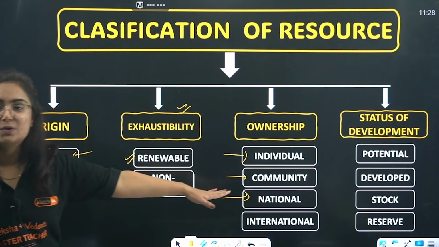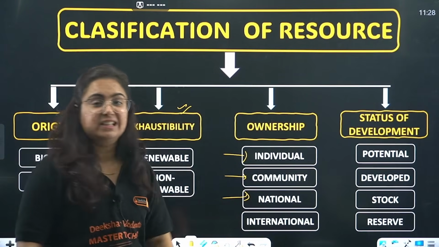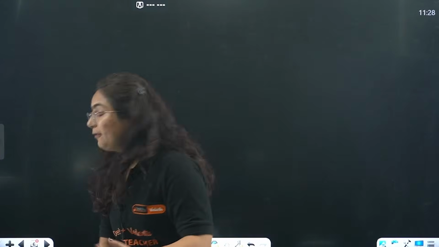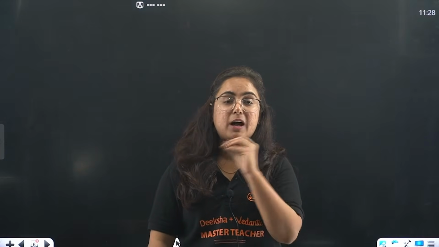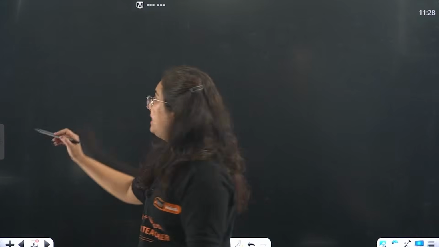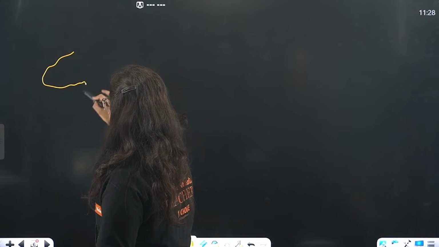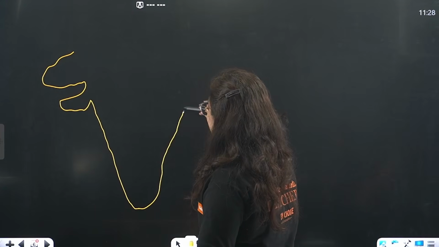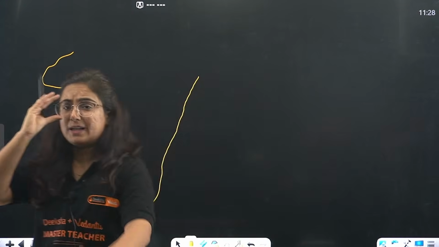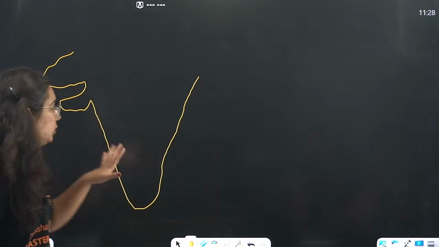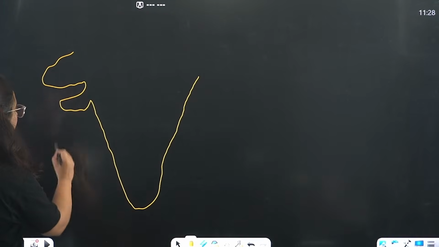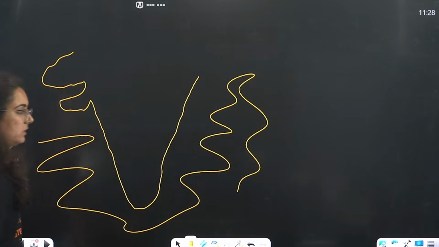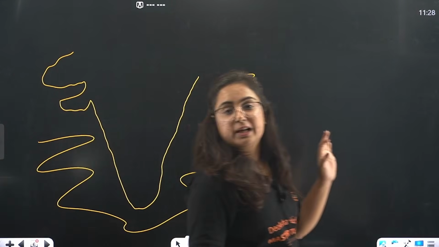Now coming towards international resource, before moving towards international resource, beta, we have to understand one more important point. See, this I am drawing as a rough map of India. Okay? Rough map of India. So this is what, beta? This is the peninsula, right? This is the peninsula. We know that, beta, water is surrounding India from 3 sides. Water is surrounding India from how many sides?